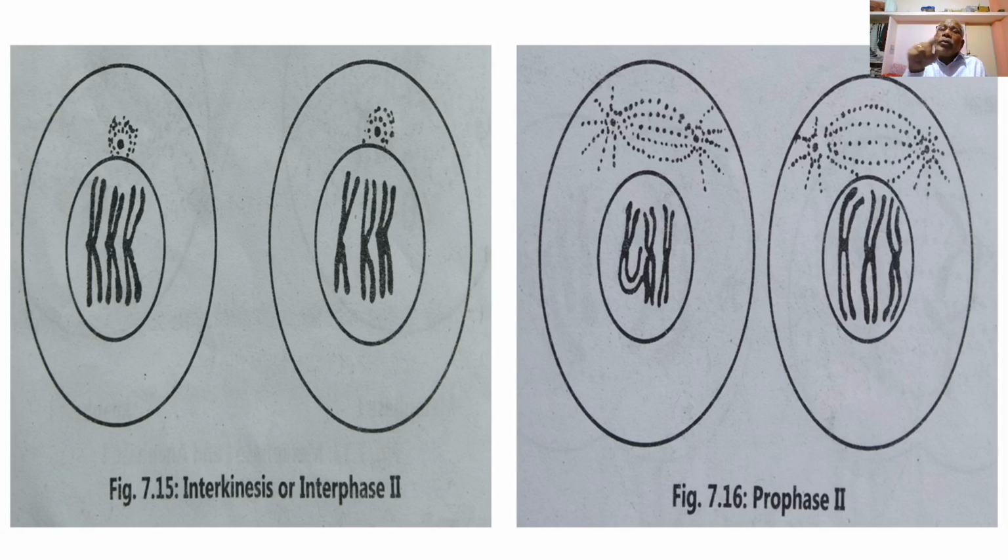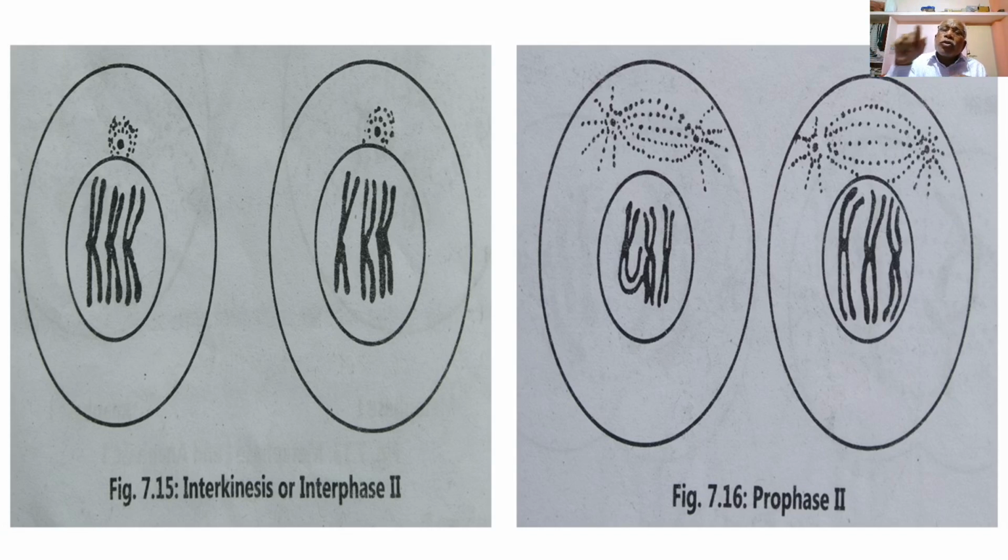Then the nuclear membrane begins to disintegrate and disappear, and spindle formation also begins to form in prophase second. So during prophase second, there is a formation of spindle fibers taking place, or it begins to form the spindles.